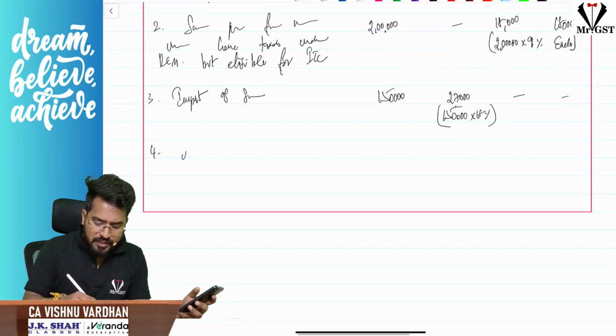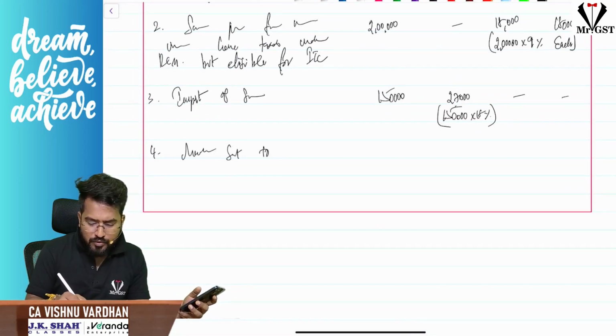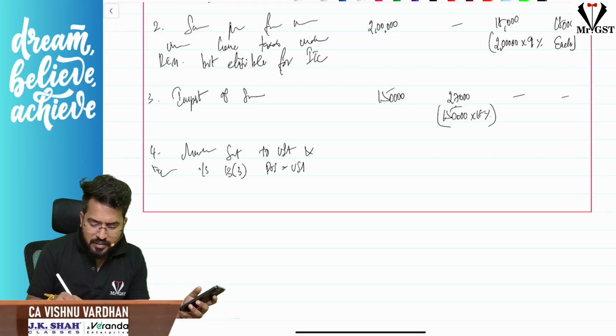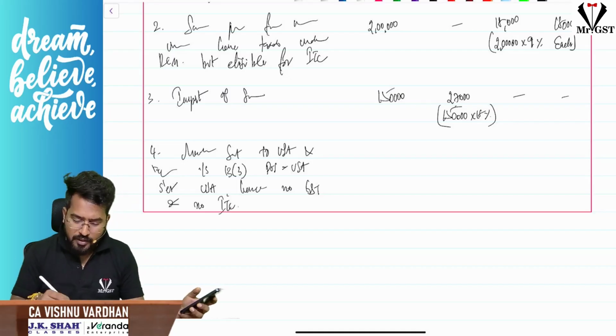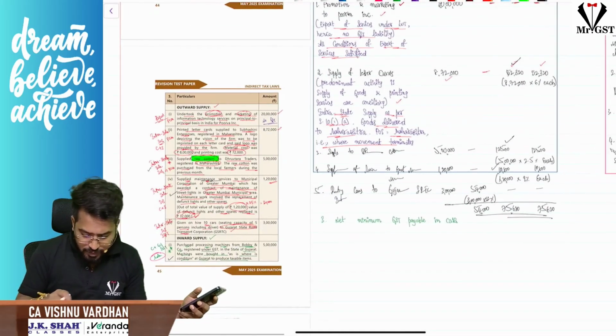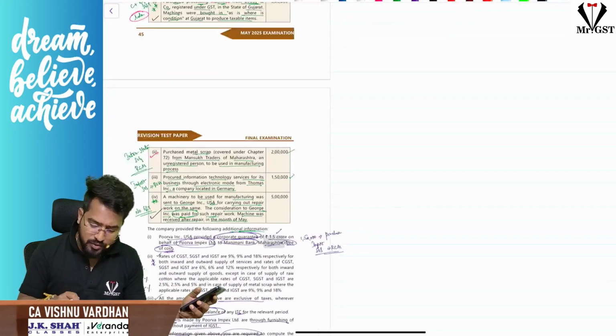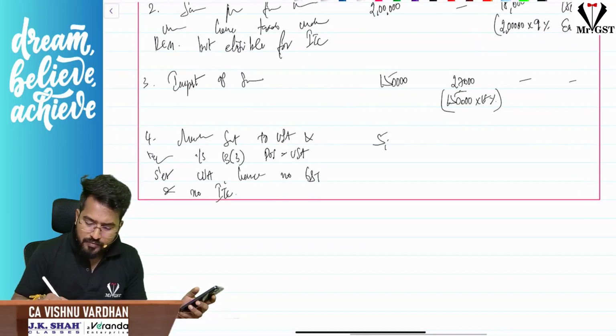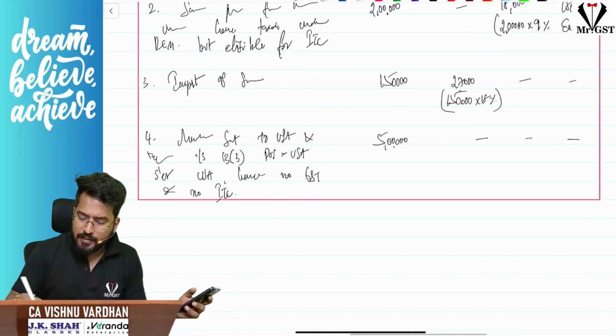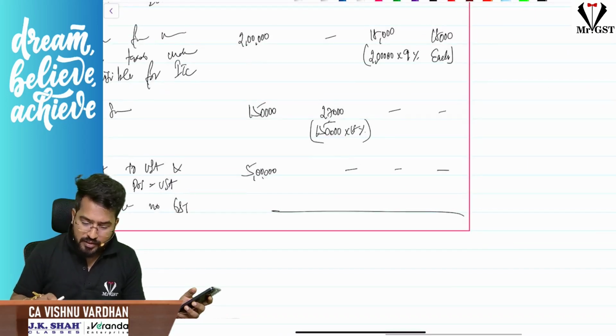So machinery sent to USA and repair services are provided there under section 13 subsection 3. Place of supply is USA. Supplier is also there in USA. Hence no GST and no ITC thereof. Okay. So what is the amount value here? Write down the amount column. In the amount column, write down the amount and show GST implication is 0. Okay. So here it is 5 lakh nil nil.